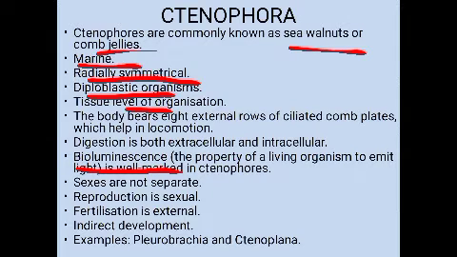Now when we see about the other characteristics, the sexes are not separate. That means again they are hermaphrodite in nature. Then reproduction can take place only by sexual means. Reproduction is only sexual, no asexual method is seen. Then fertilization is external. So here the gametes will be released into the surrounding water. Then the development is indirect. That means larval stage is present. Examples are Pleurobrachia and Ctenoplana.